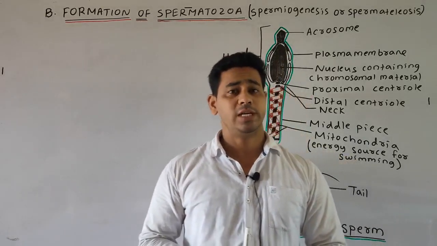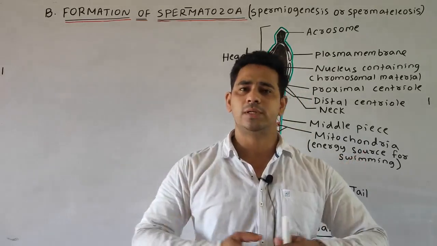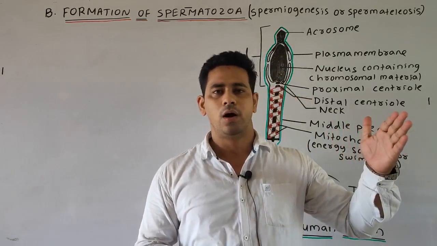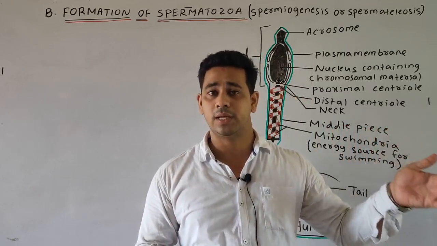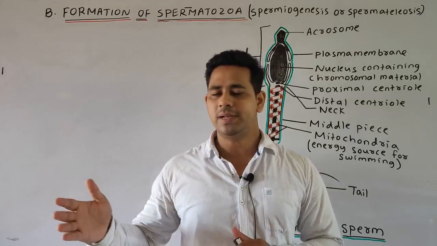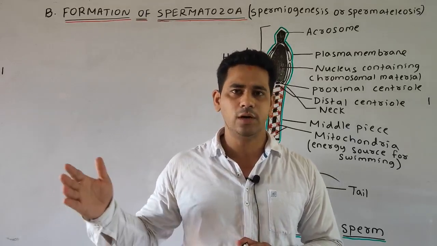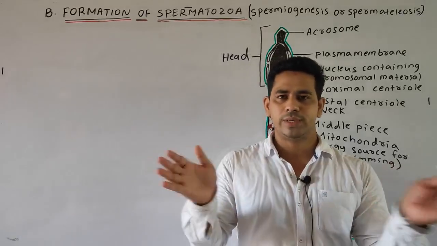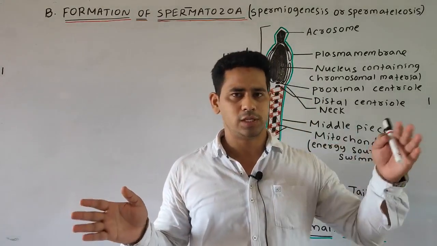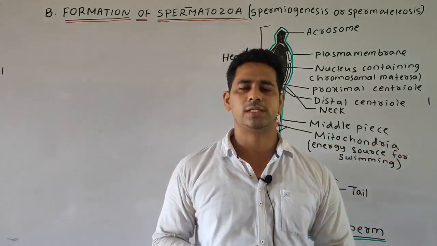Further, spermatogenesis is the development of the male sex cells such as the sperm in the testis, whereas oogenesis is the development of the female sex cells such as the ova or egg in the ovary. In this way, gametogenesis is distinguished into two types: one is spermatogenesis, the other is oogenesis.